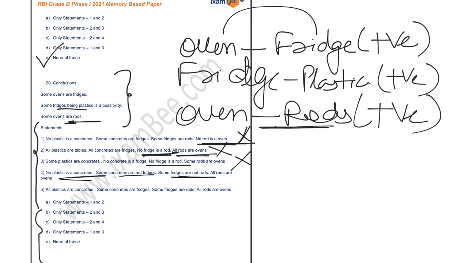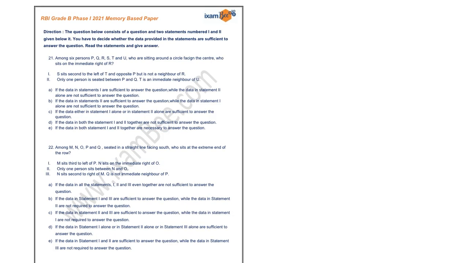But if you focus on statement number 5, all are in positive mood. So the correct answer is statement number 5, that is option number E, that is none of these. So the next question is from data sufficiency, wherein two statements have been given to you and you have to analyze these two statements and write the correct answer.